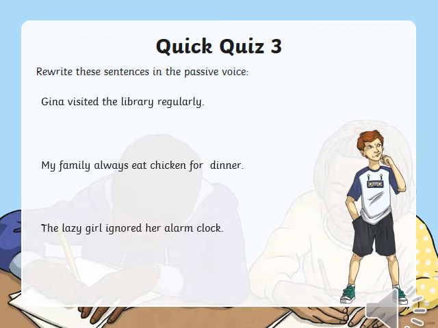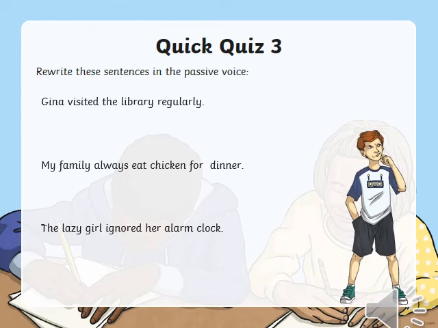Now we will move on to the second sentence. My family always eat chicken for dinner. Now change it into passive voice. Very good. The answer is: chicken is always eaten by my family for dinner. And the last sentence is: the lazy girl ignored her alarm clock. Now we will change it into passive voice. Excellent. The answer is: the alarm clock was ignored by the lazy girl.